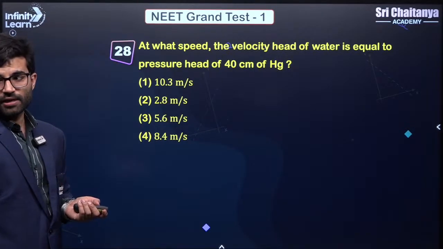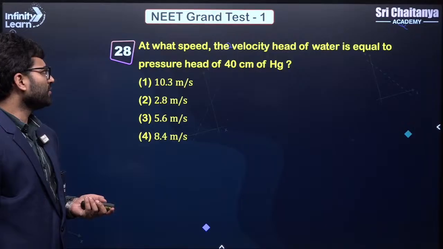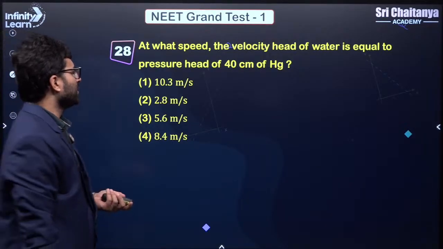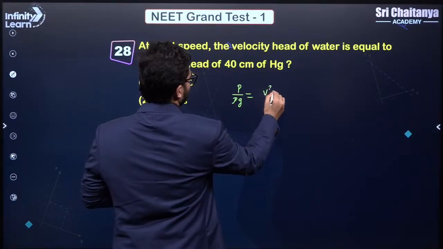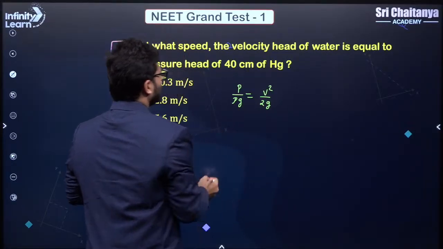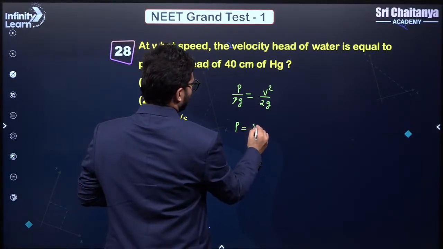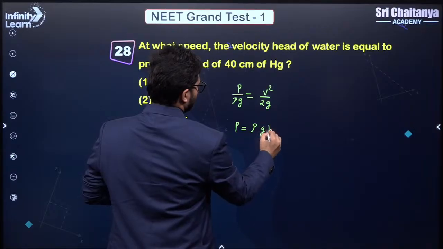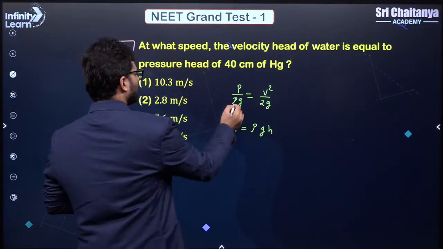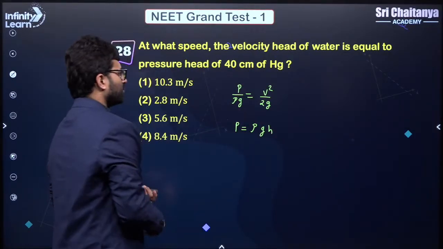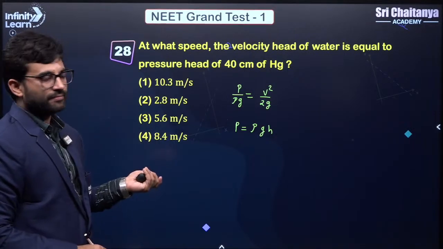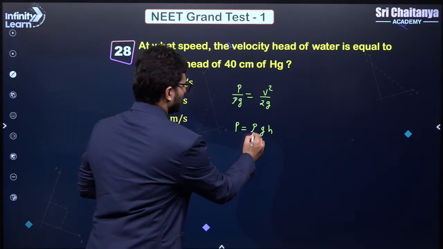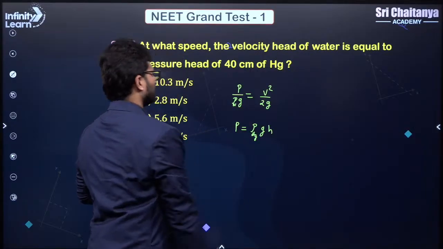We are running short of time, so I'll be fast. At what speed the velocity head of water is equal to pressure head? So pressure head is P by rho g and velocity head is V square by 2g. You calculate that. What is P? P is nothing but rho g h, correct? And this rho and this rho are different, right? So please mind that, because it is asking you of mercury, right? So this is mercury, Hg, and this is water, correct?